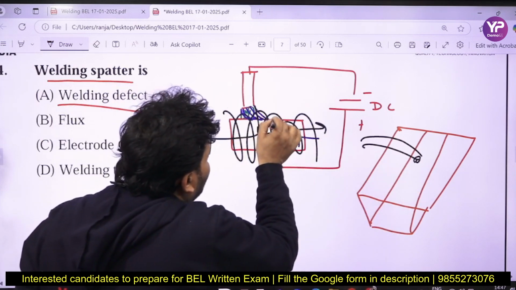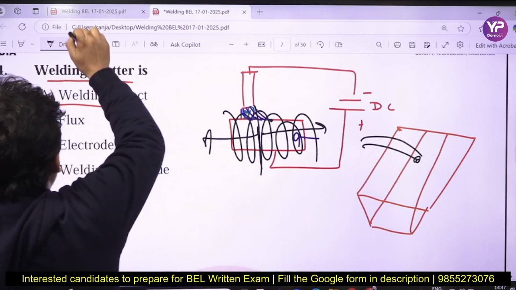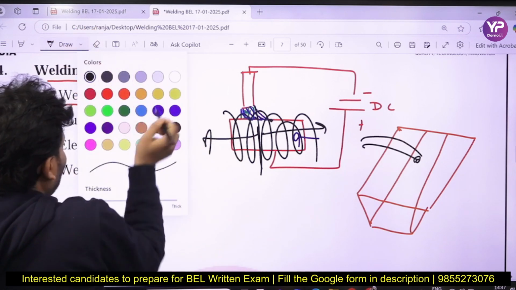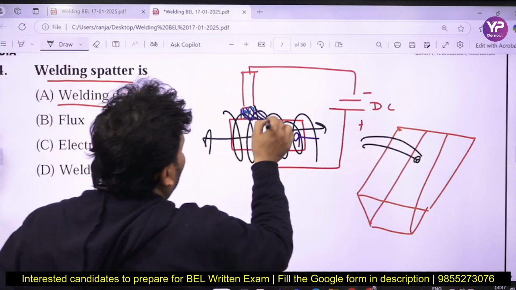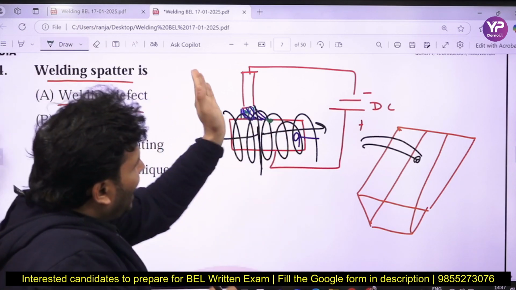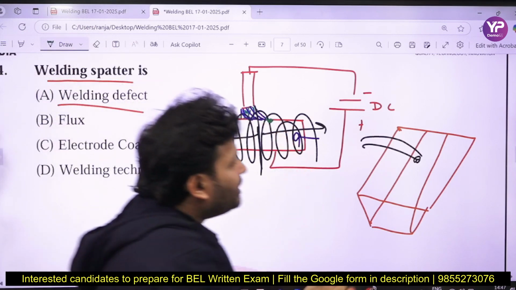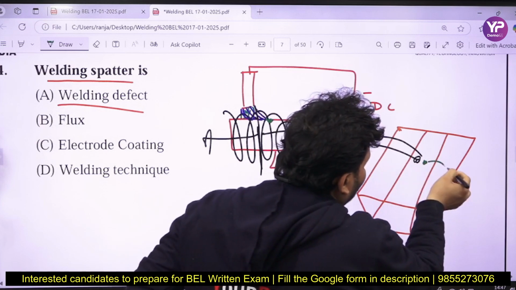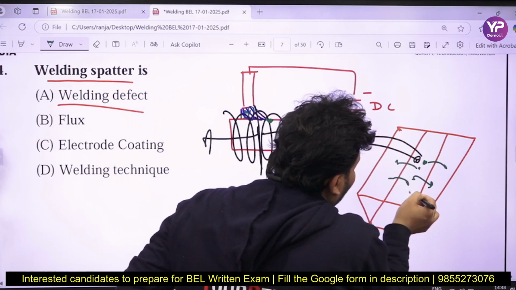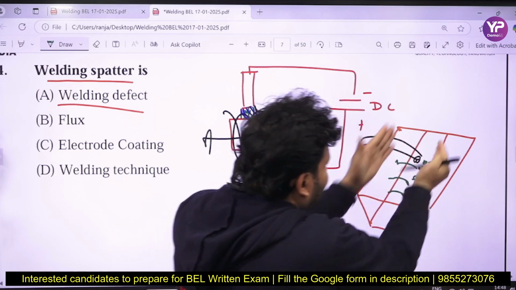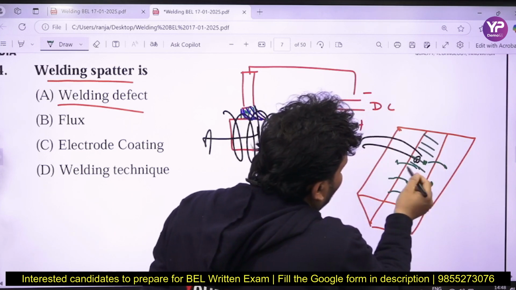So the molten metal from that part, suppose this one is your molten metal, right? Since the arc is coming at some angle, the molten metal from that part will move to that part. Some molten metal will come in that part, not in the zone in which you have to do the welding operation.